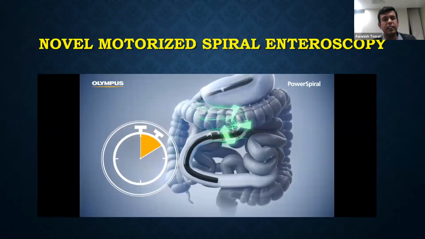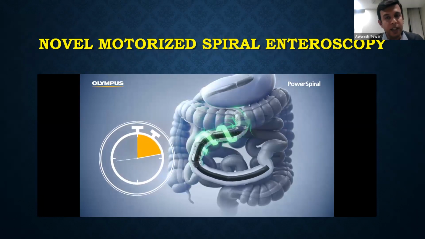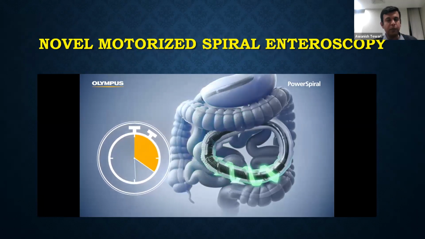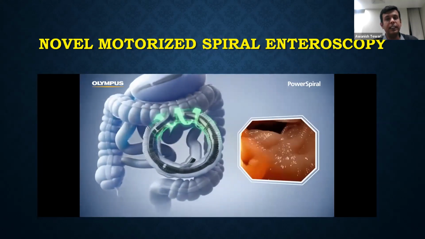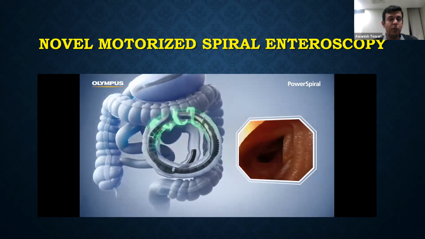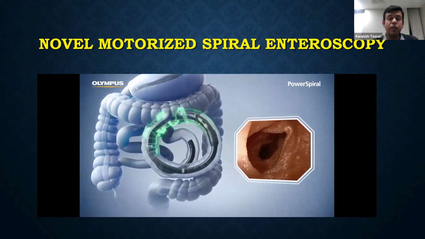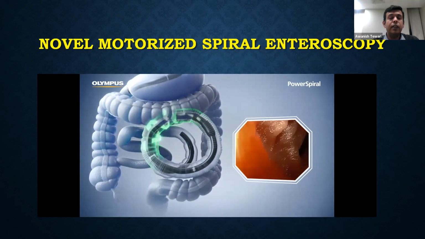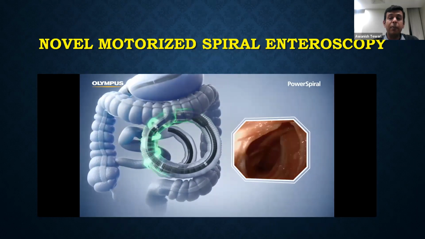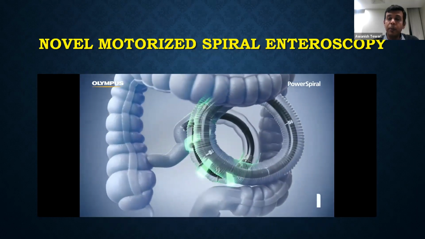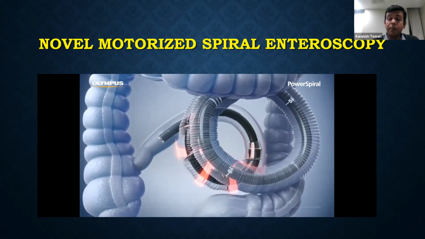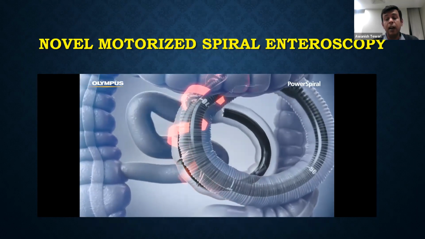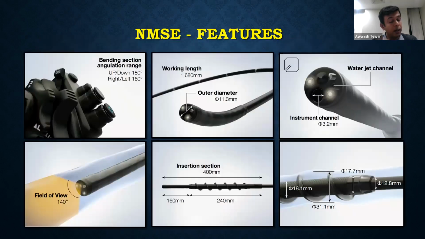Now coming to motorized spiral endoscopy. This endoscopy, after being introduced in 2015, has changed the approach by which we evaluate the small bowel. It has a spiral motor which helps the scope to progress forward, thereby pleating the bowel on the scope. It requires only 1 person to do. It has more depth of insertion. It has better control while performing therapeutic procedures.